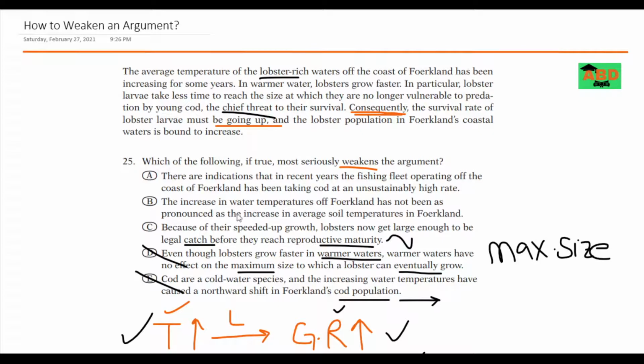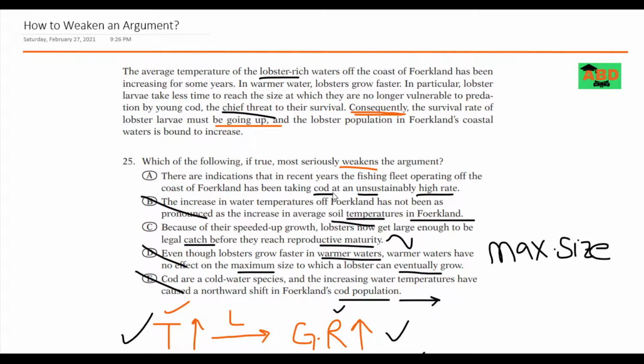B says the increase in water temperature of Falkland has not been as pronounced as the increase in average soil temperature in the Falkland. Does the argument say anything about the average soil temperature? This is completely off topic. A says there are indications that in recent years the fishing fleet operating off the coast of Falkland has been taking cod at a substantially higher rate.